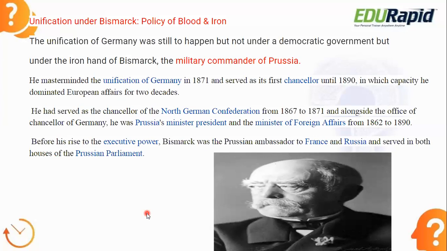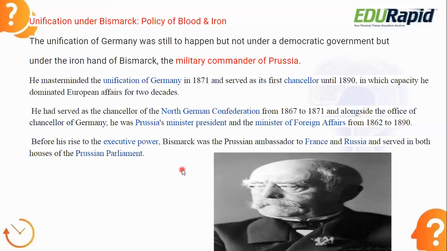Okay, why Prussia? Because he was military commander of Prussia. And the second phase comes from 1871 to 1890. Here his main aim was to maintain the position gained by Germany, that is, to keep the dignity that Germany had gained. So that was his main aim, to maintain the dignity of Germany in Europe after 1871 to 1890. Okay, so these are the 2 different phases of Bismarck's life.